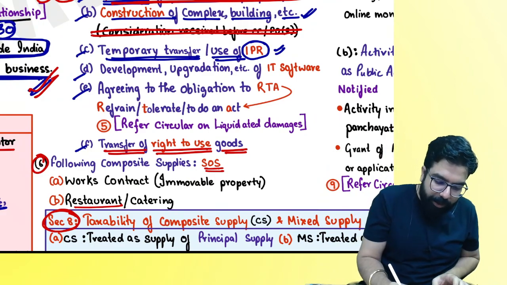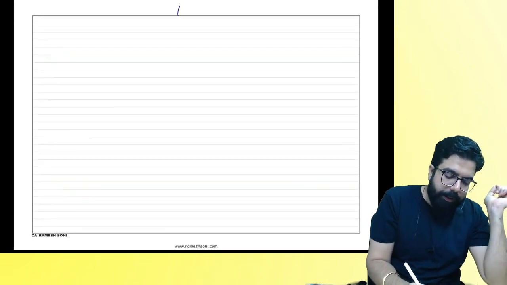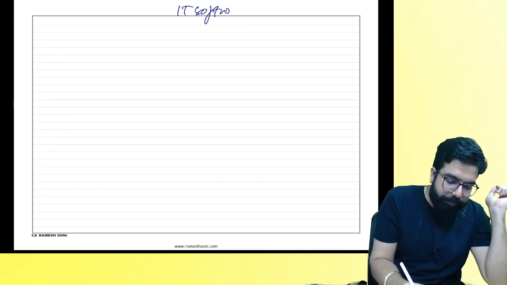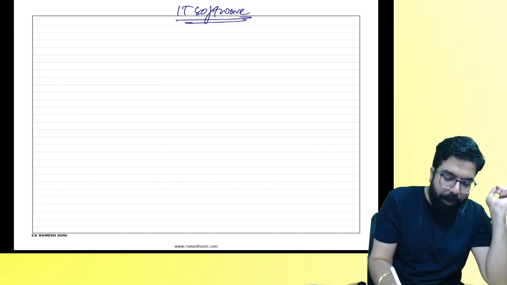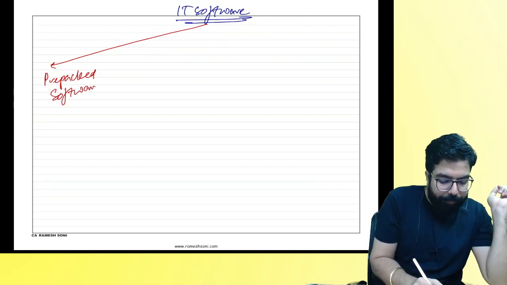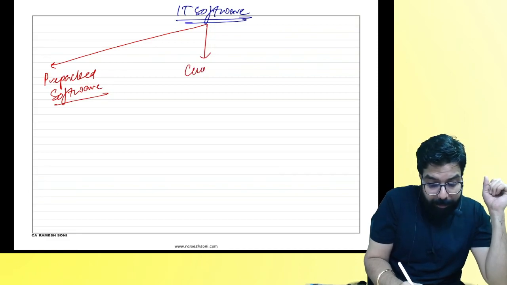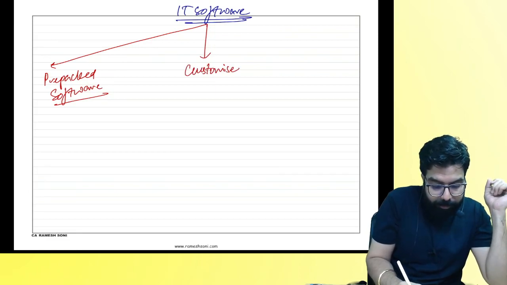Next. You know software, everyone? IT software. People, listen. One is pre-packed software. One is customized software.